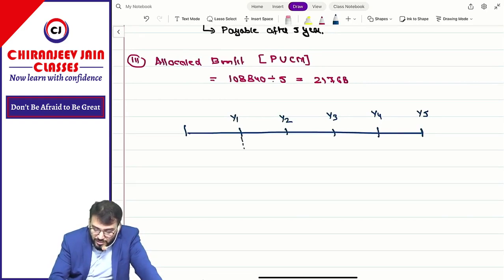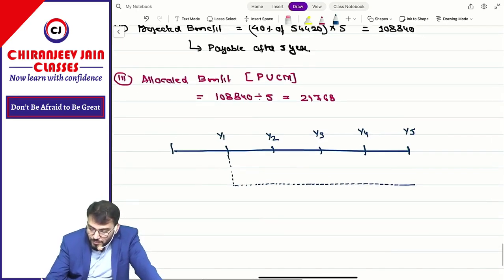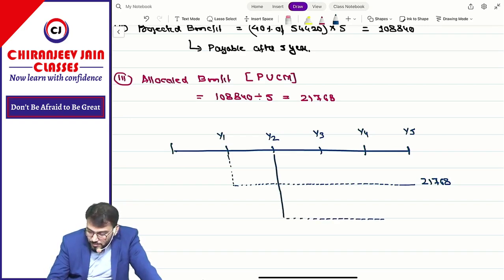For Y1, the amount is payable after how many years? After 4 years, the amount payable is 21,768. For Y2, payable after 3 years, 21,768.